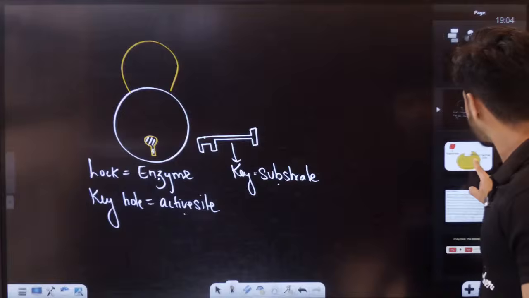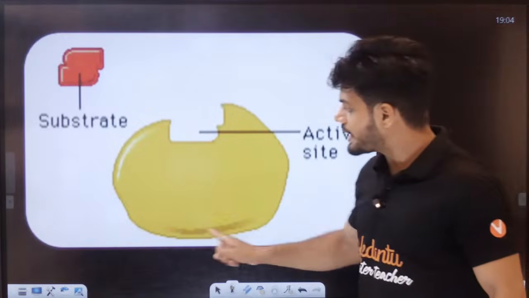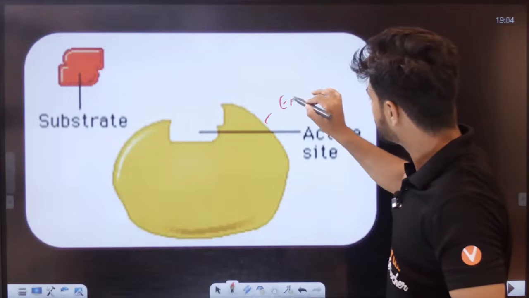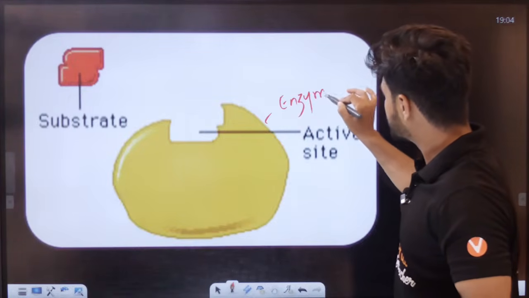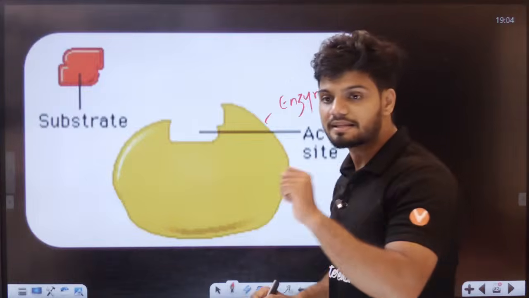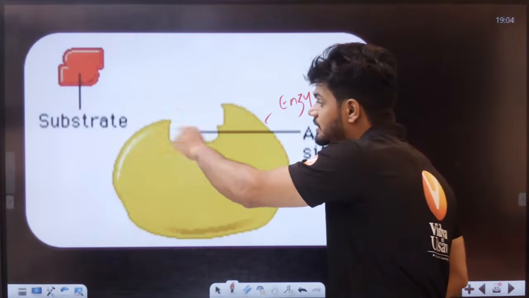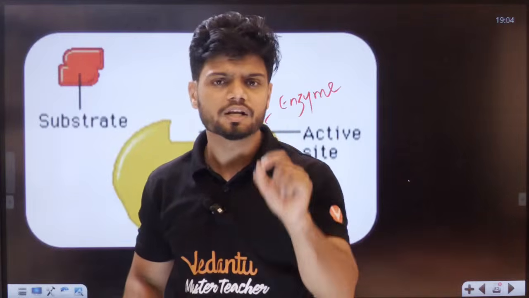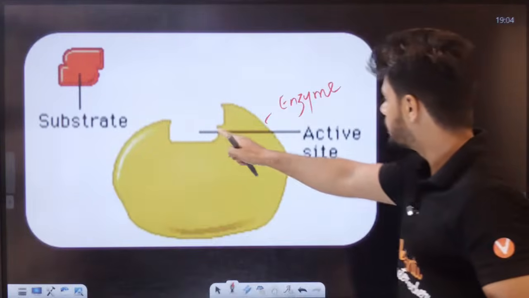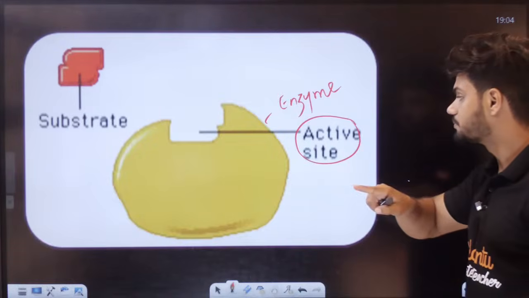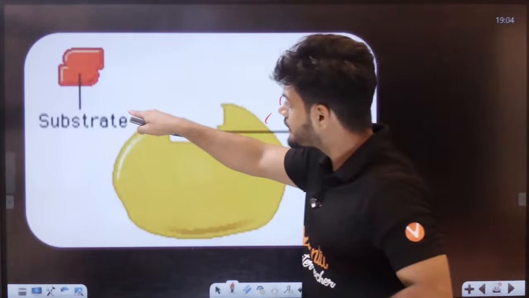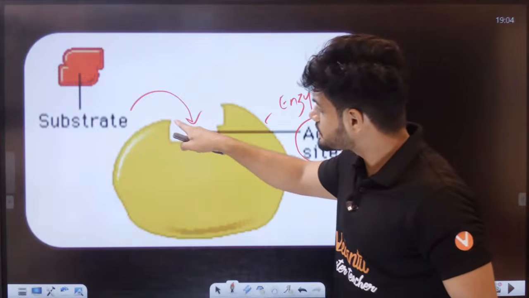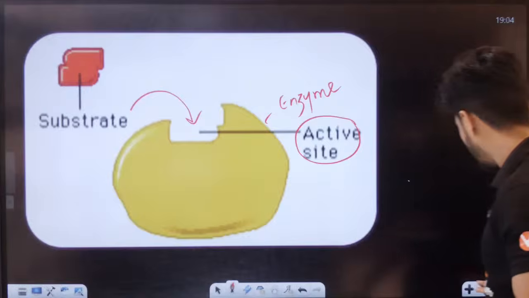Okay. Now, students, you can see here also. This is an enzyme. Now this enzyme has a small cavity, small crevices, small pocket or a small gap. That is called your active site. To this active site, a substrate will come and bind. Always into this active site, this substrate will come and bind. That is the main concept here.